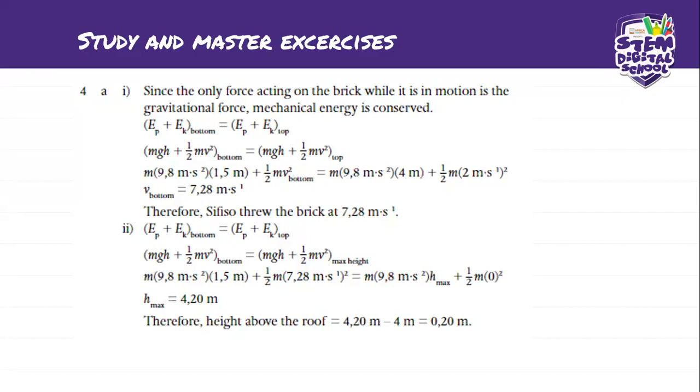Okay, so we can divide everything by mass because the mass is the same, but we do not have it. So you divide everything by mass and we will have half v squared, and we take everything to the right hand side, and you will be able to find your velocity at the bottom. So in this case, it means that therefore Sfiso threw the brick at 7.28 meters per second. Okay, always write that velocity has magnitude and direction. So if he throws it upward, that's the direction he's throwing to.